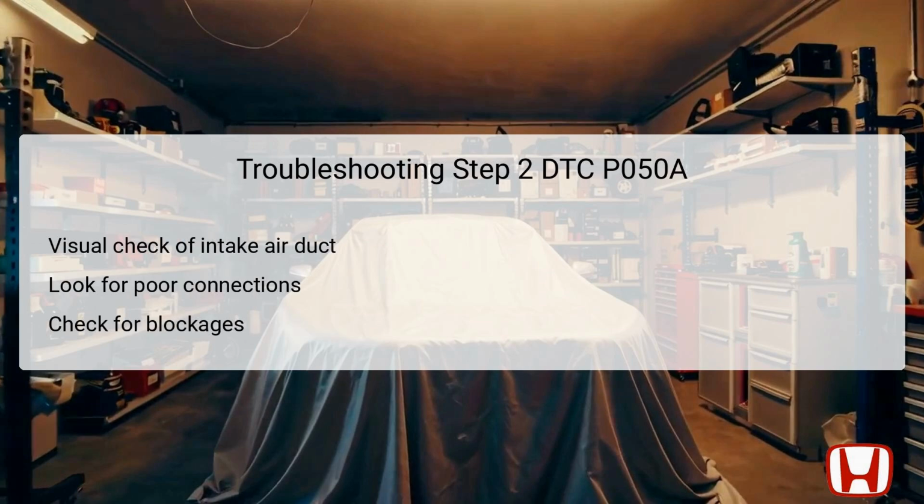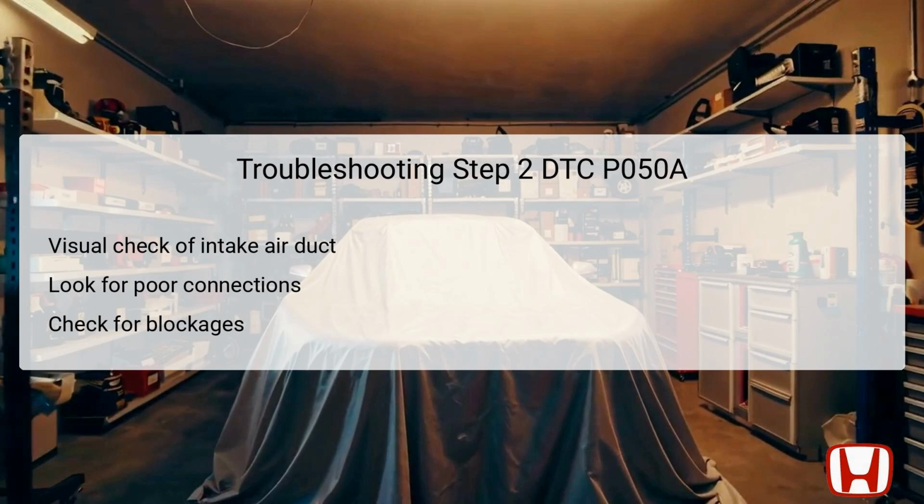The second step involves conducting a thorough visual inspection of the intake air duct. This component is critical for facilitating the proper functioning of the IAC system. During the inspection, look for any signs of poor connections or obstructions within the duct.